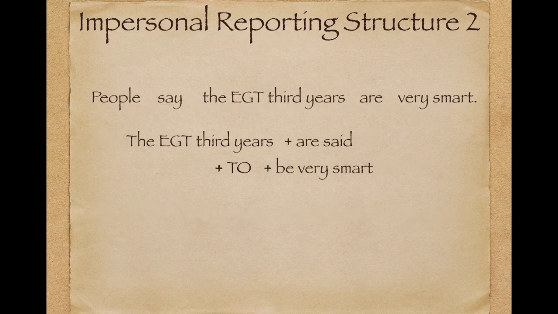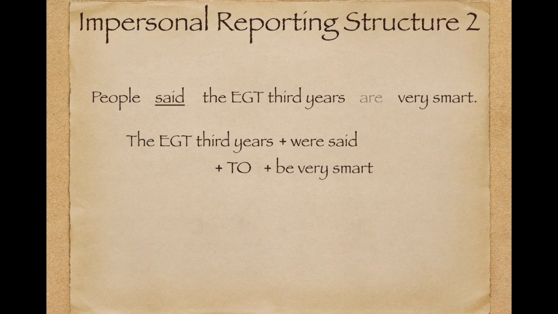All right, we need to look at a couple different things here. What if people said, so same as the last time I changed it, people said the EGT third years are very smart. In this case, once again, we just take the reporting verb, said, and we make it past passive tense. So we have the past tense in the original sentence, and now we're going to change the reported sentence to the EGT third years were said. So that part is exactly the same as reporting structure number 1.